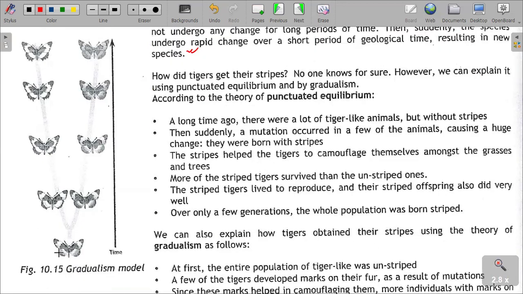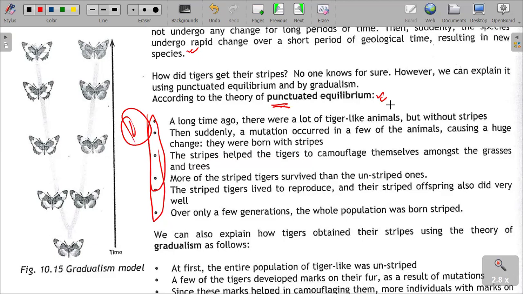One, we are saying, how did the tigers get their stripes? No one knows for sure. However, we can explain it using punctuated equilibrium and also by gradualism. According to the theories of punctuated equilibrium, this theory here, all of it, it is explained under what? Under punctuated equilibrium.